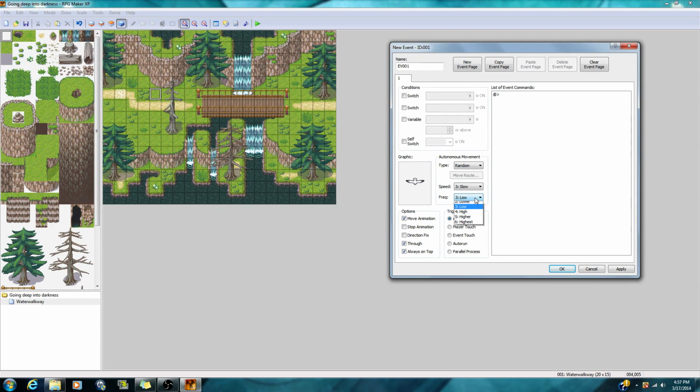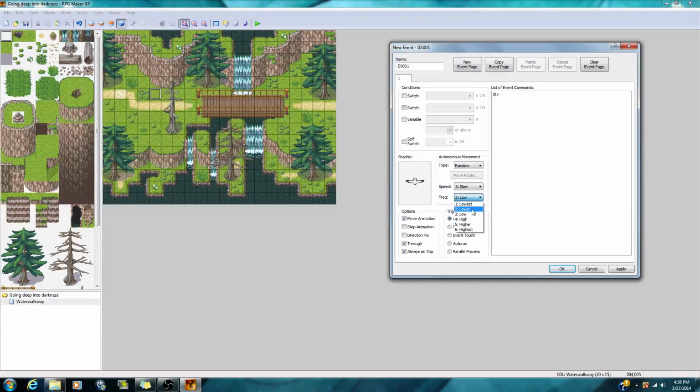Now, frequency. Sorry if I can't really say that right. Now for birds, you definitely want on highest, and I'll just show you what lowest and low is. That is basically when, say if I set it on low, it's going to make the bird start moving, and then the bird's going to stop, move, stop, move. It's kind of like a guard at a castle. The guard looks around and moves around on his post, and he halts, moves again.